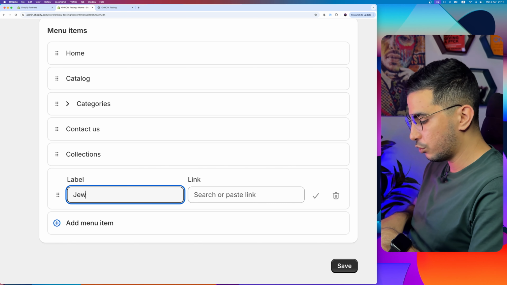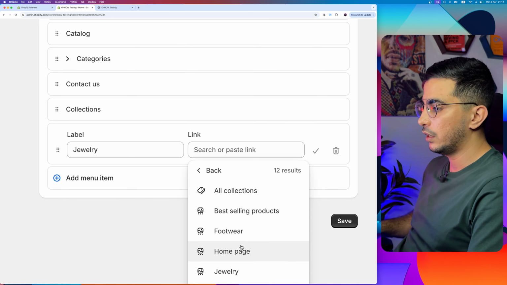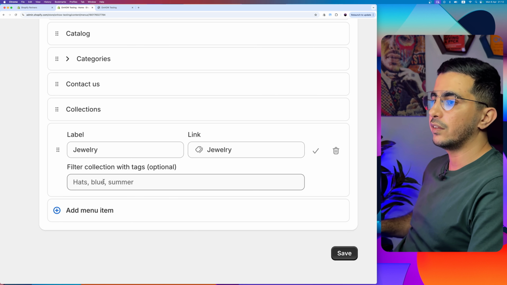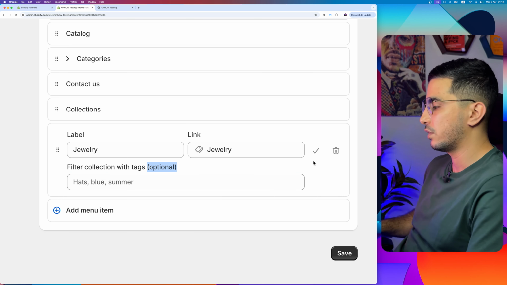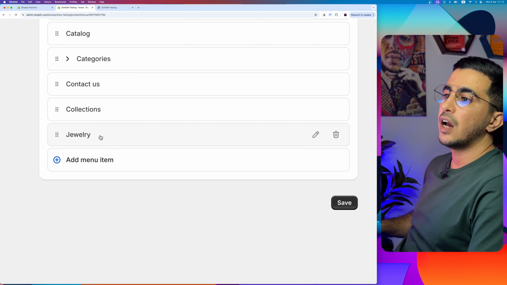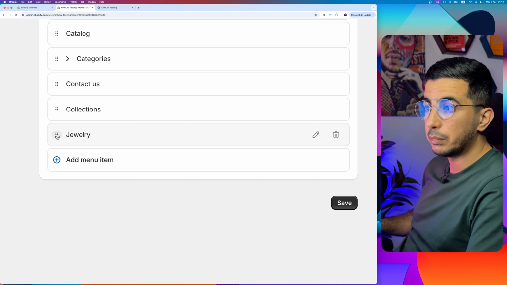This time I'm gonna add jewelry, and I'm gonna set it to collection jewelry because I know I have jewelry. What is it? Here it is. Now we added the link. You can add some tags if you want. This is for SEO purposes. It's optional as you can see. Then click on done.